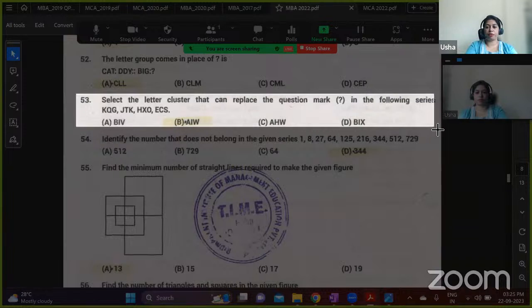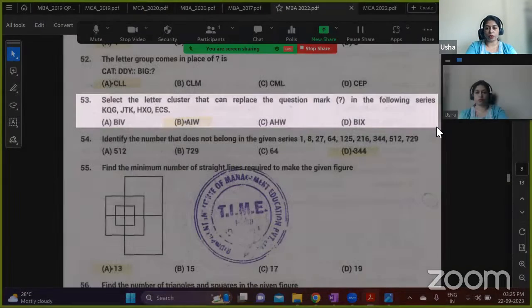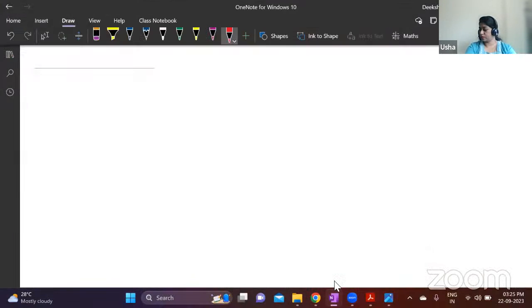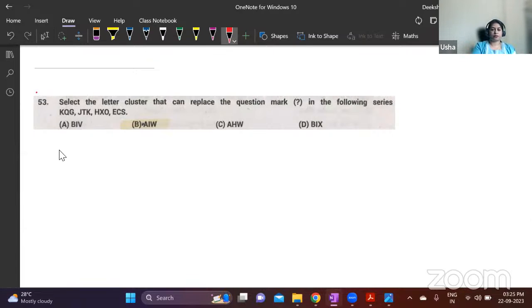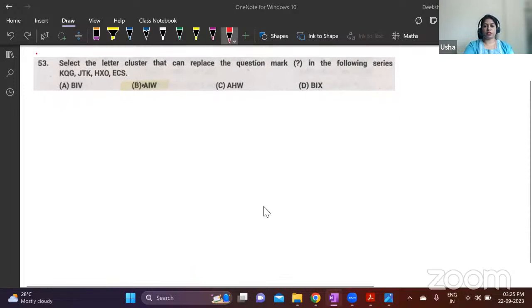So this is alphabetic coding and decoding. And if you have any other particular questions which you're not able to solve, you can send them to me on WhatsApp. So solve this question and give me the answer.